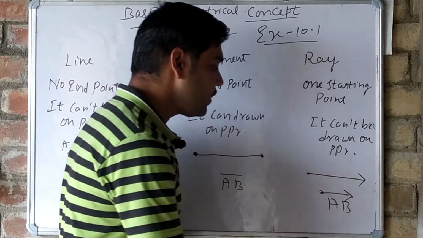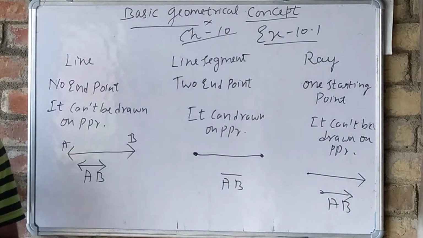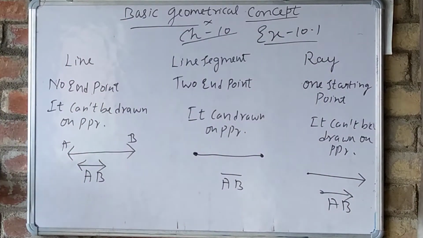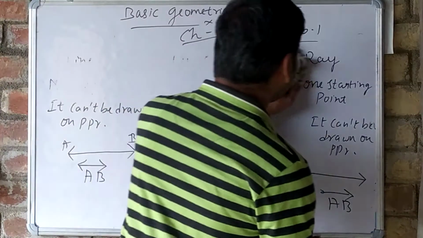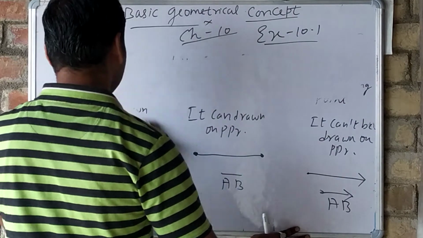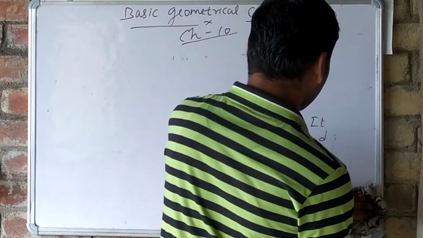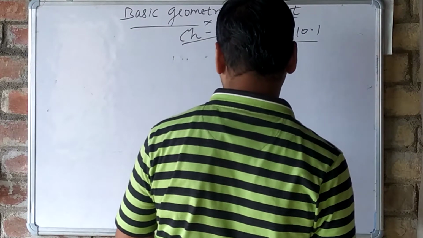So now this is very clear to you, the difference between line segment and ray.